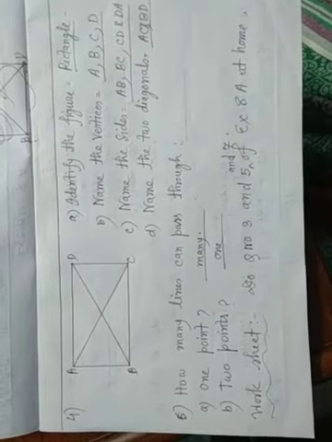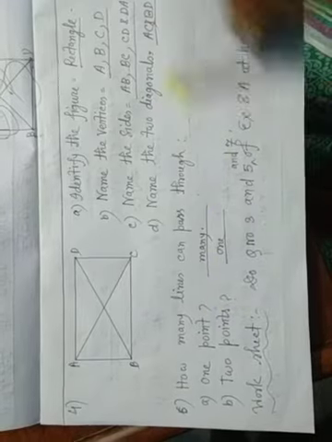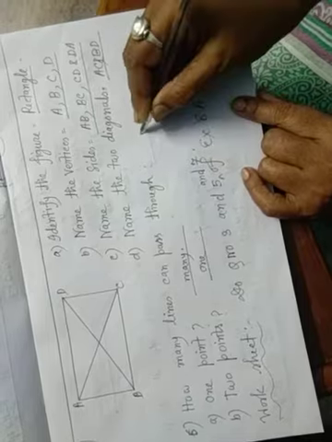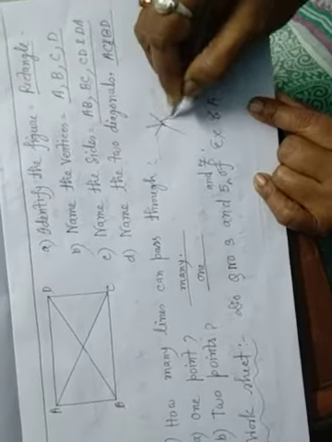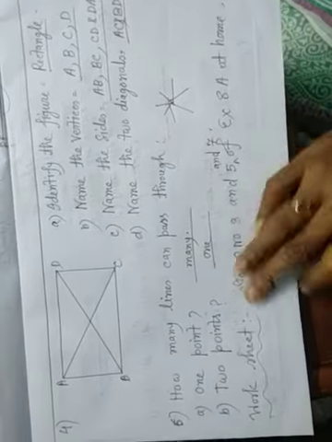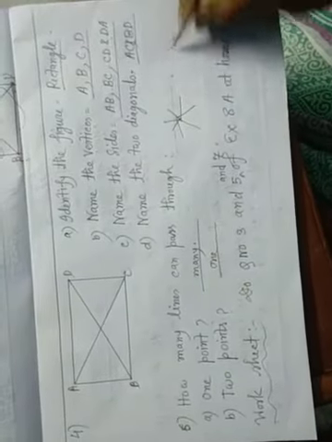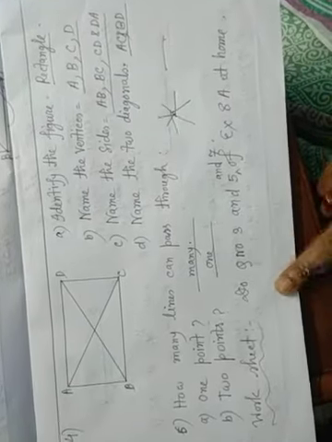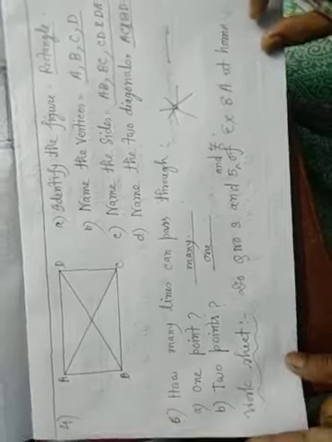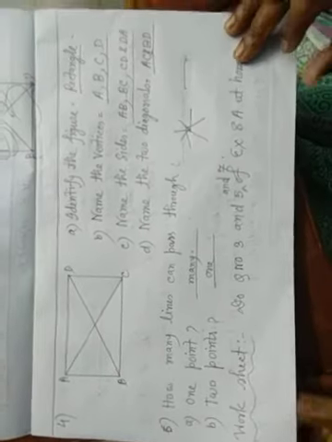How many lines? These are 6. Question number. How many lines can pass through 1 point? Many. 1 point, many lines. That is, if there is 1 point, we can draw many lines. Okay. So many. 2 points, 1. Here only 1 point. 2 points, only 1 line. Okay. Worksheet, do question number 3, 5 and 7 of exercise 8a at home. Okay. Now we have to come to 8b.